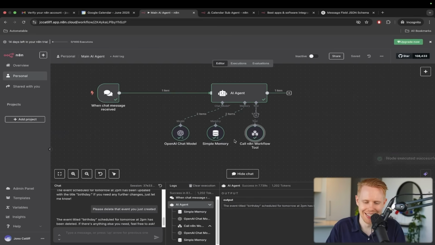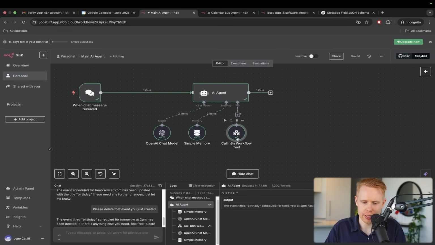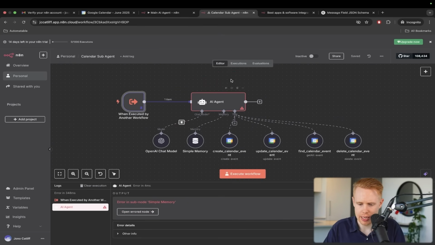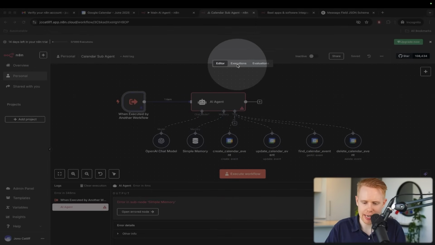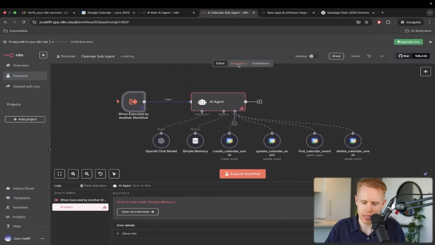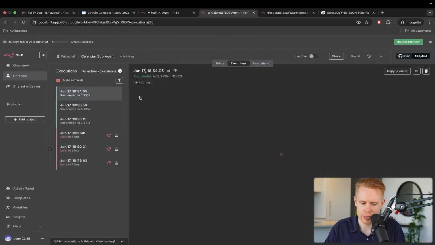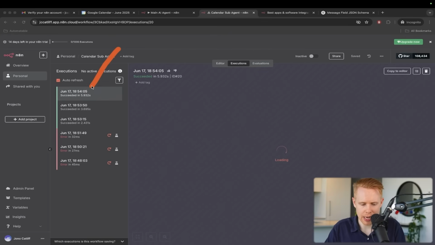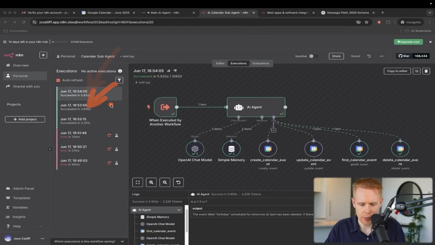Okay, there we go. Cool. So what's going on here? We're calling this sub agent here. And this sub agent, if we go into the executions, we can see past runs. The editor is how we create this AI agent. The executions tab is how we see past runs. And so these are past executions here. And we can see the data came in here.